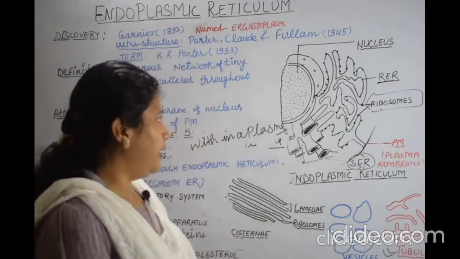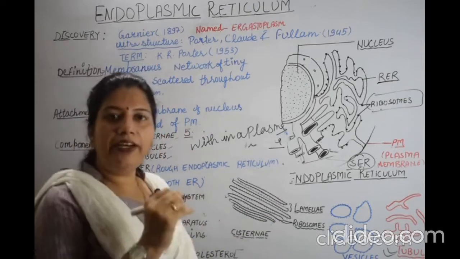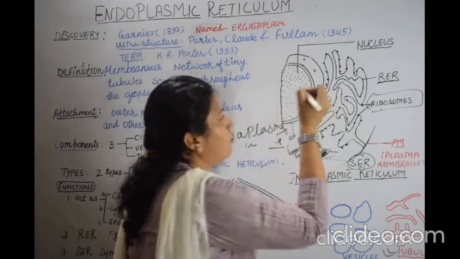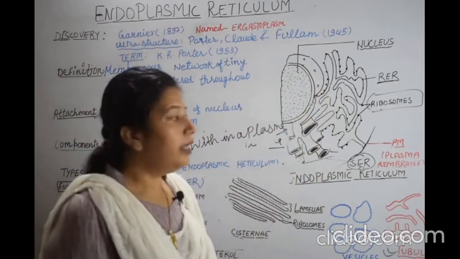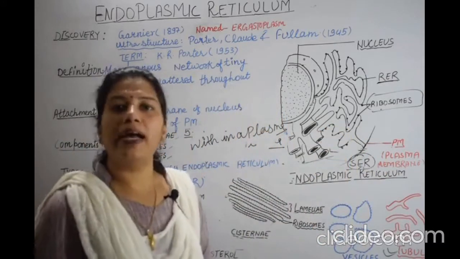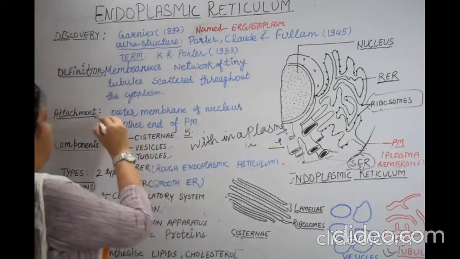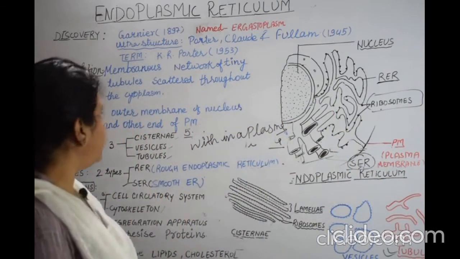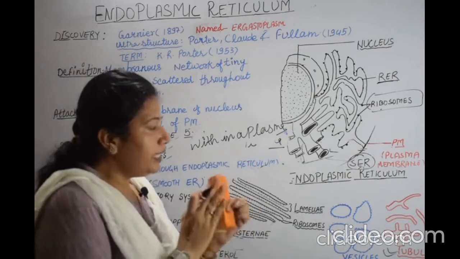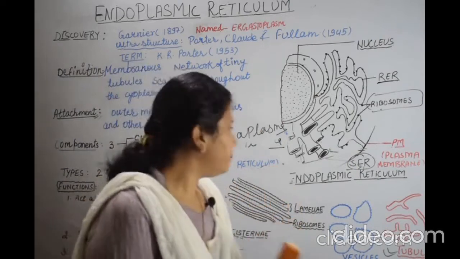Now its attachment. The next heading is the attachment. It remains connected to the outer layer of the nucleus, and its other ends remain attached to the plasma membrane. So the endoplasmic reticulum remains present in between the outer membrane of the nucleus and the plasma membrane.